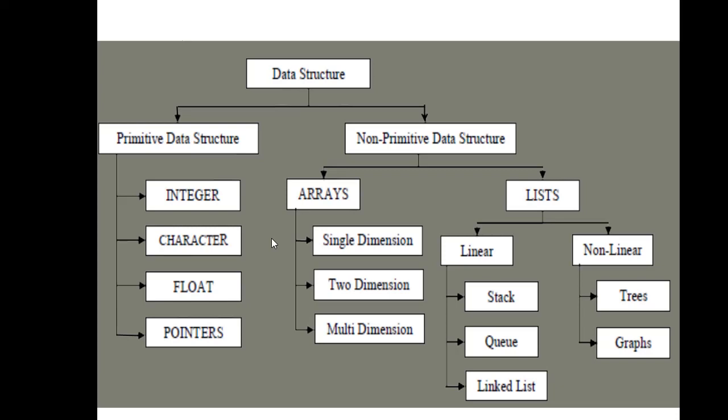Lists can be further derived into two broad categories. Lists can be linear or non-linear. So linear ones are stack, queue, linked list, etc., and non-linear ones are trees and graphs. The stacks and queues can also be formed using the arrays.